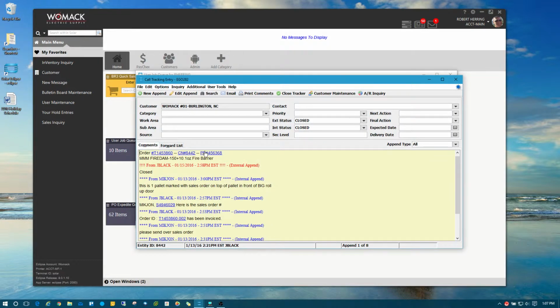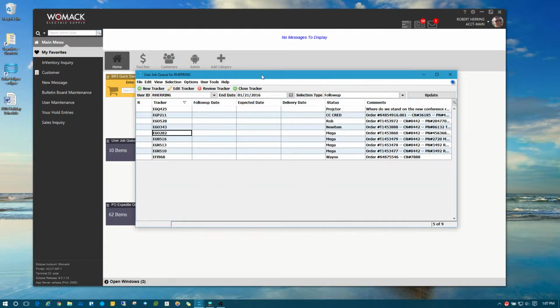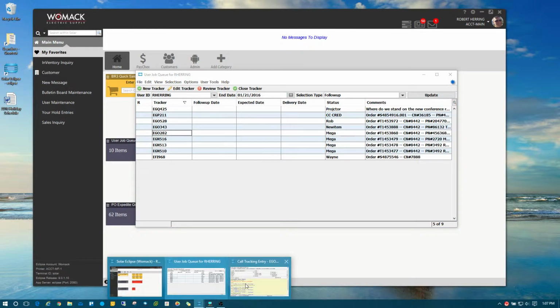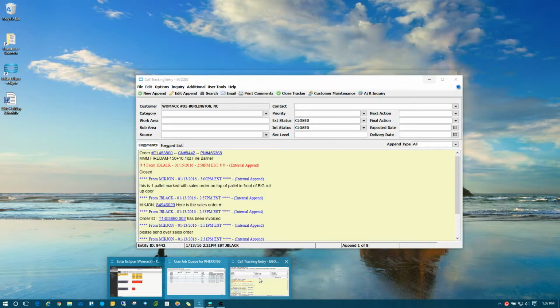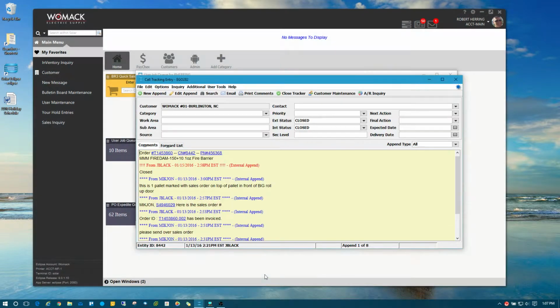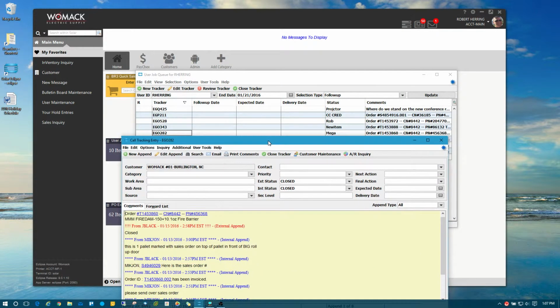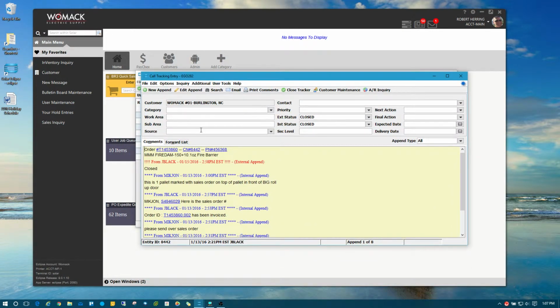A lot of you may have a ton of call tracking items in your job queue. You could have thousands, and you just want to go and clean them up. And you really should take the time to clean up, because once you have this screen cleaned up, it'll be a lot easier to stay on top of your call tracking items. And I open up this particular one right here because it is done.